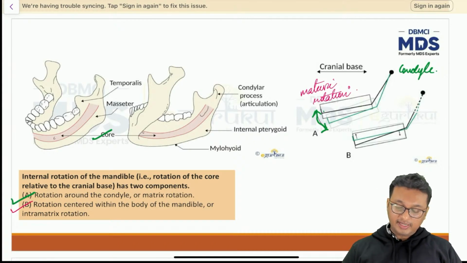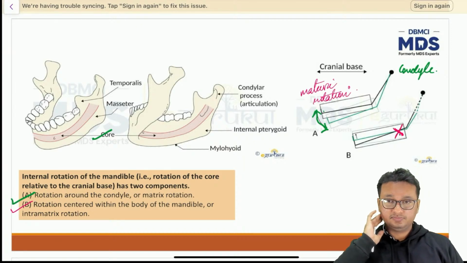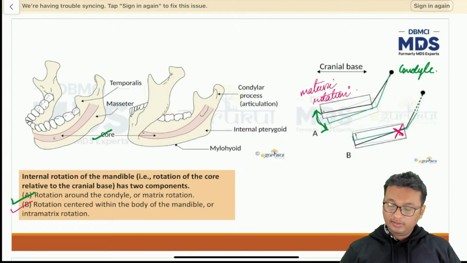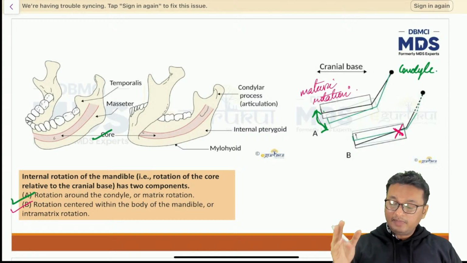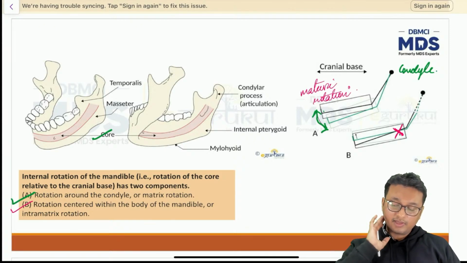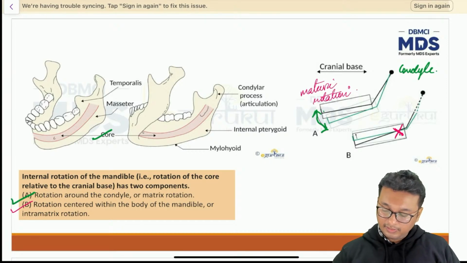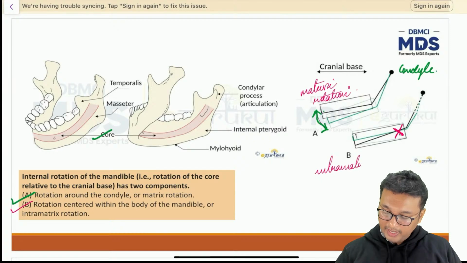Whereas rotation centered within the body of the mandible, that means in this case, the center of rotation is somewhere over here, around the third molar in the mandible. So when the mandible rotates with the center of rotation along the third molar or along the last erupted molar, this is known as intramatrix rotation.